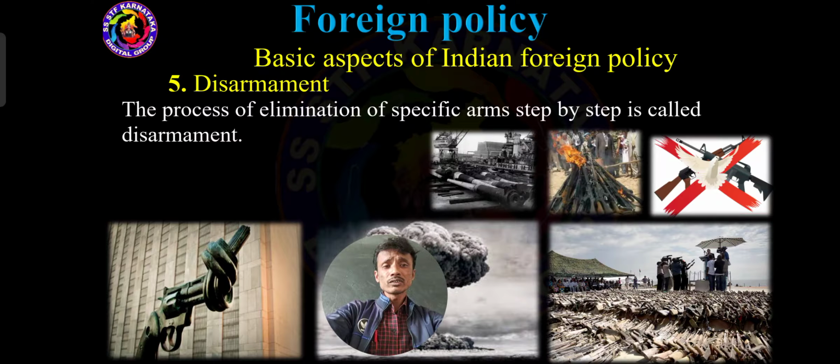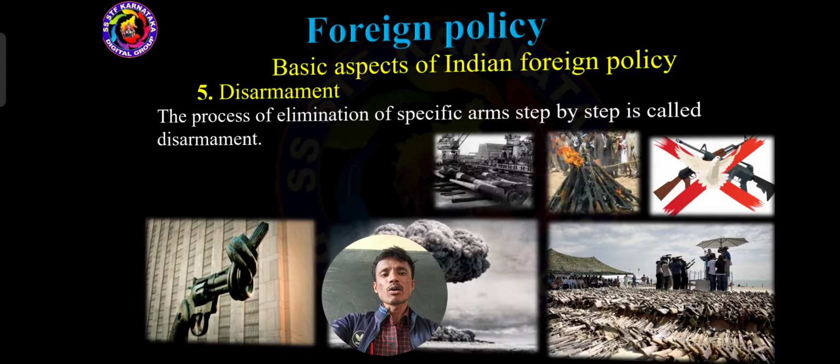So that we should consider for disarmament. The process of elimination of specific arms step by step is called disarmament. Dear students, this is a one mark and MCQ, very important question. What is the meaning of disarmament? It means the process of elimination of specific arms step by step is called disarmament.